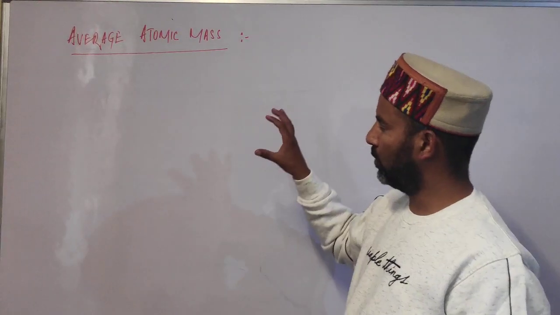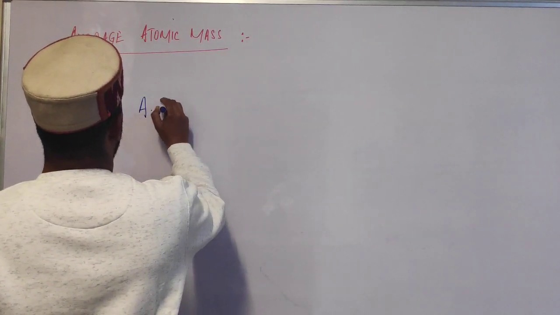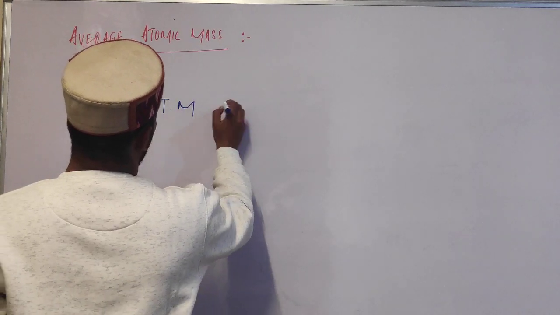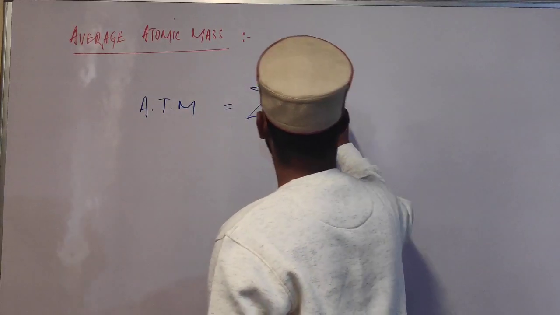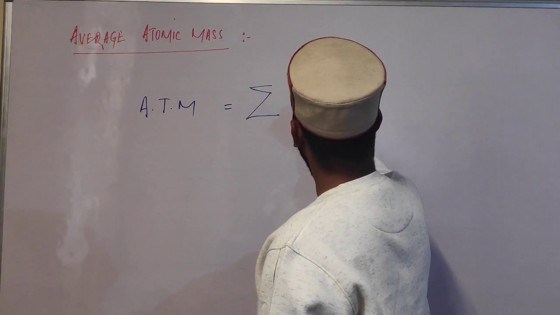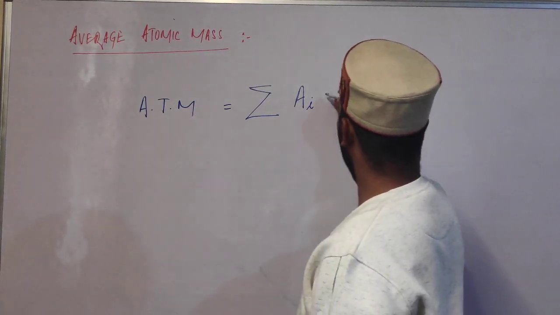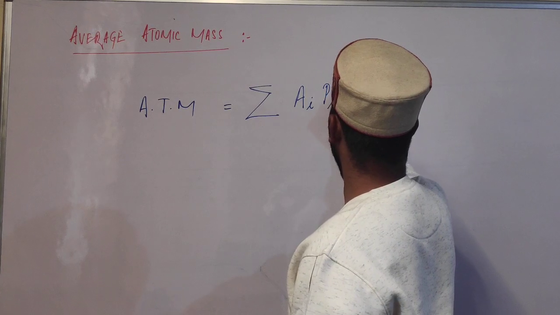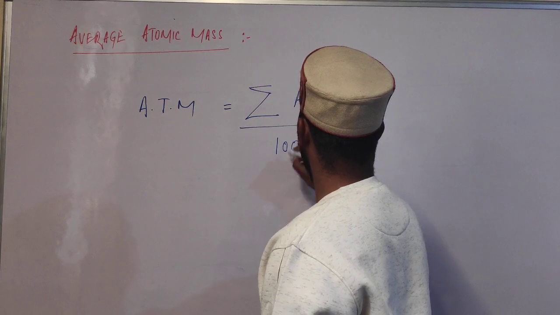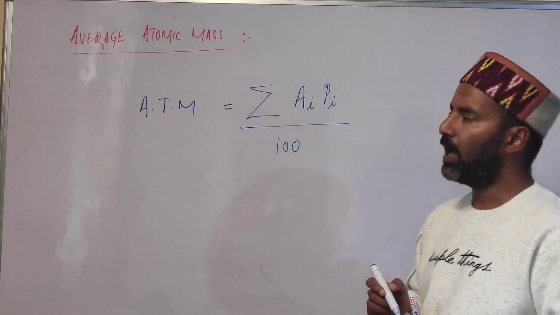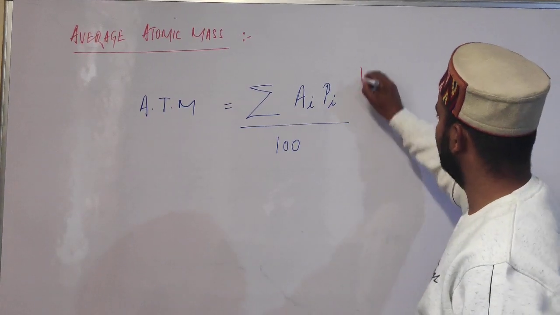The formula for finding average atomic mass is the summation of the mass number of the isotope times its relative abundance in percentage, divided by 100. So this is how we find average atomic mass. Now students, I'll give you one example.